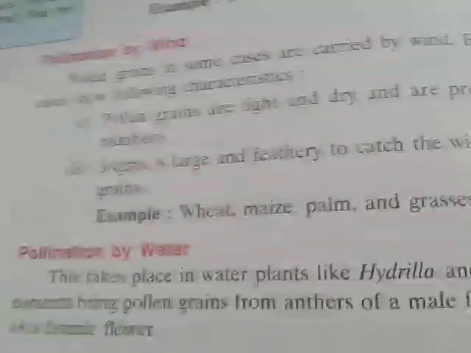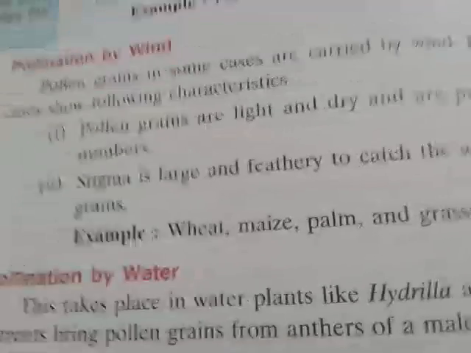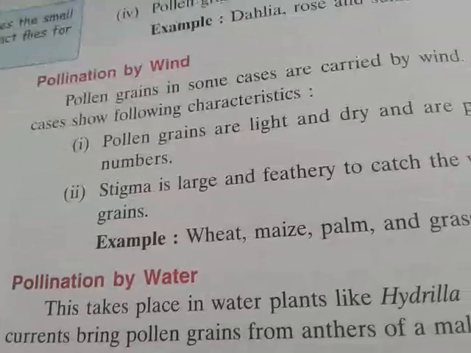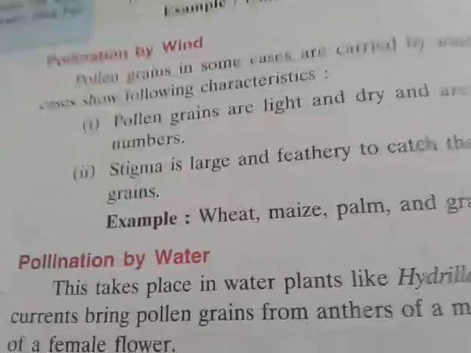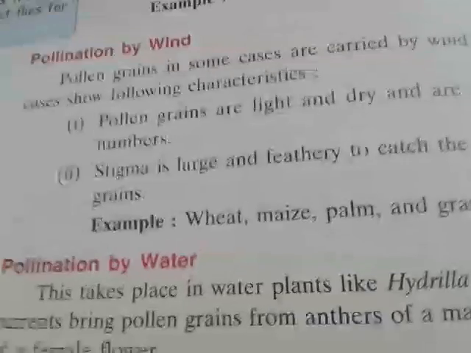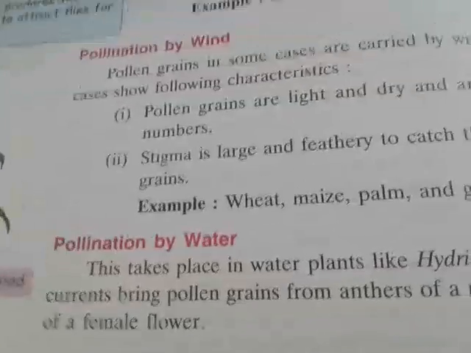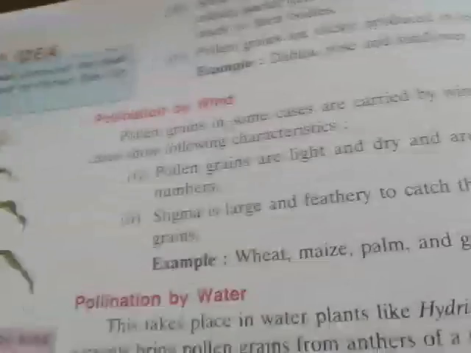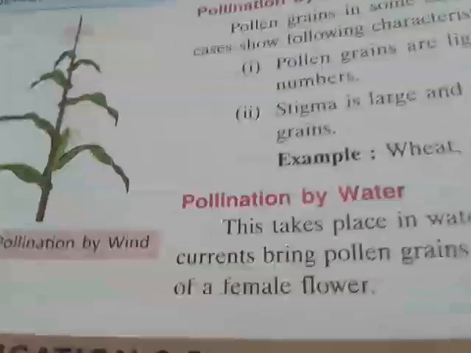It takes place in water plants like Hydrilla and Vallisneria, underwater. There the male and female parts of the flower, the gametes, are fused, and after the pollination a zygote is formed. So this type of pollination by water also happens. Okay, thank you.